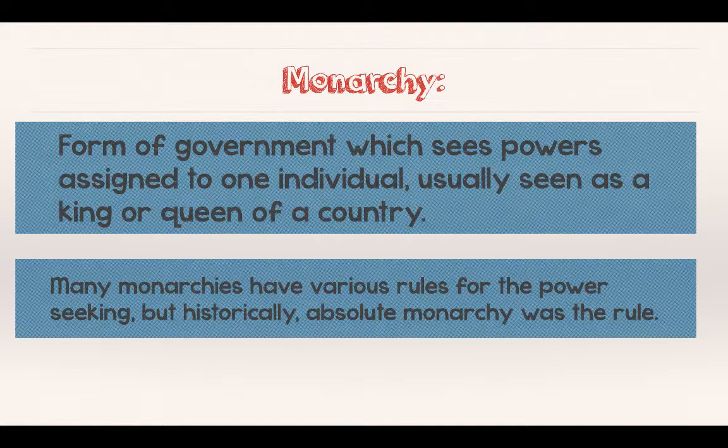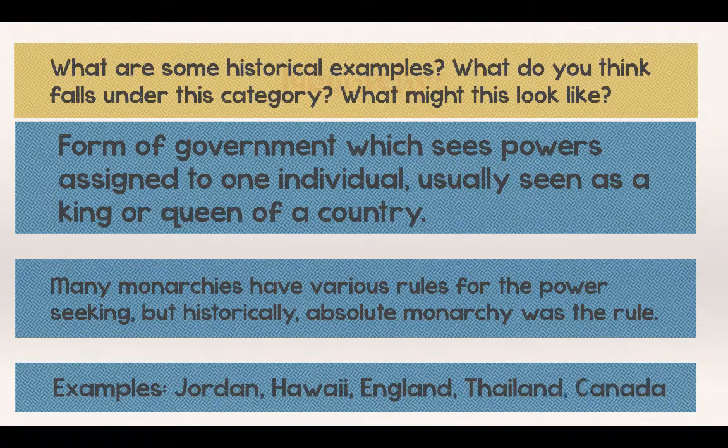But we can still see that, like in Thailand, where we have a king. All right, so we kind of see some things like that. Jordan has a king. Hawaii had a queen before the United States disposed of the ruling family to make it so we could grow sugar cane there tax-free. England, Thailand, and Canada was once part of England's constitutional monarchy, much like the colonies in the United States. They just stuck around for a lot longer, and they still print the Queen's picture on their money.